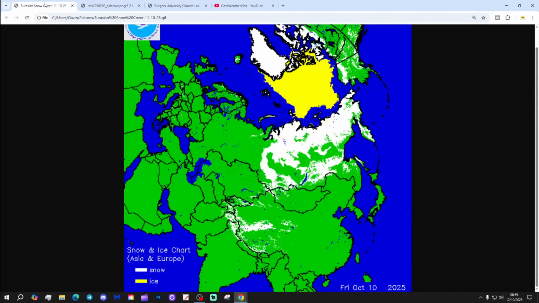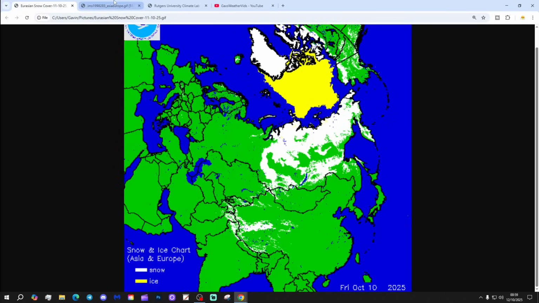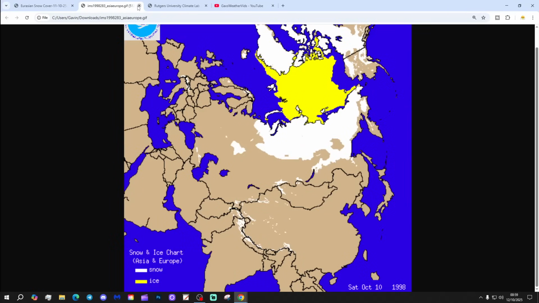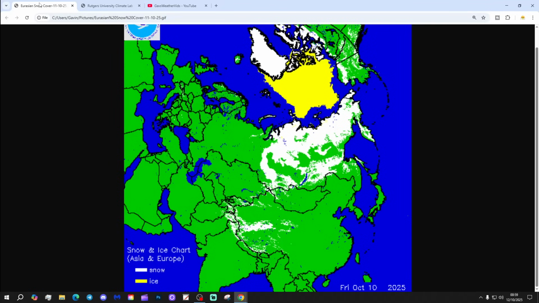And that's 1998. That could be quite a close match in terms of total snow coverage, but I think possibly a little bit behind 1998. Right, well, let's go even further back. Now, we're going to go back to the 1960s with this, but I won't do year-by-year comparisons anymore because we've got to get the video wrapped up.